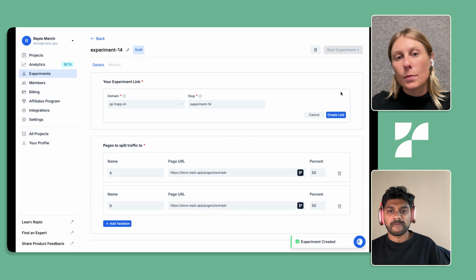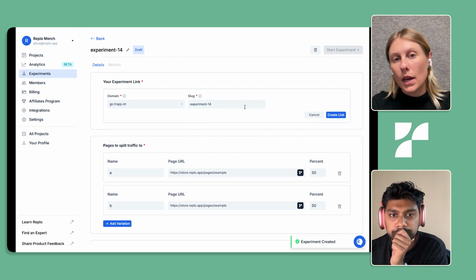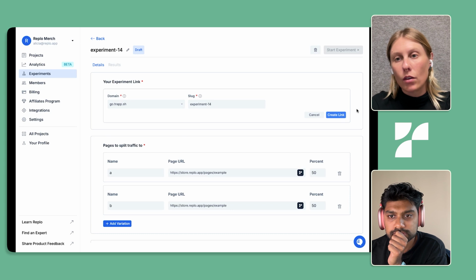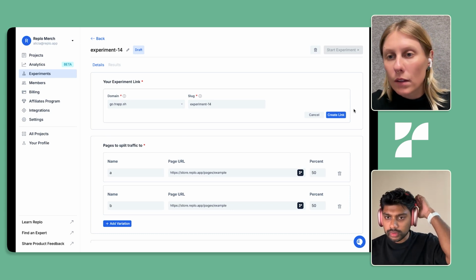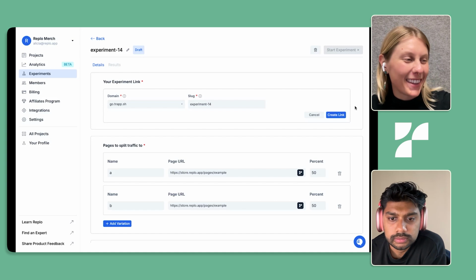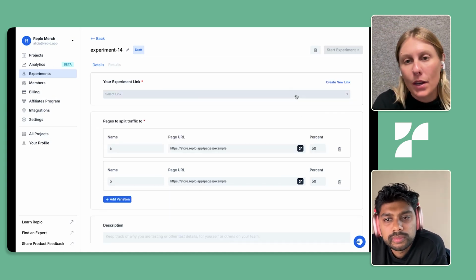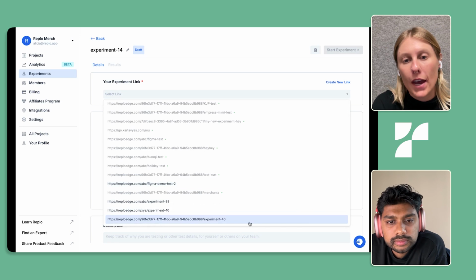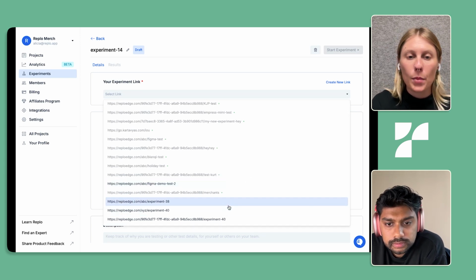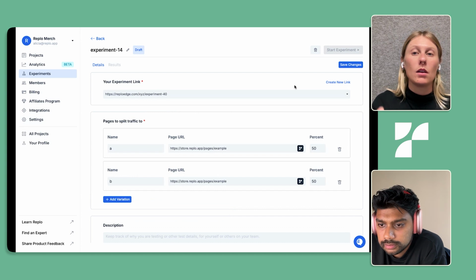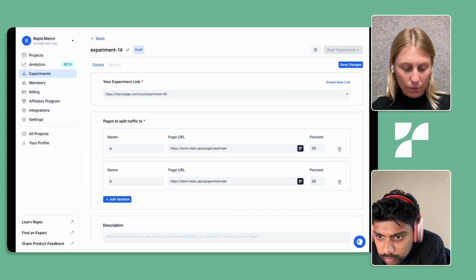But when you create a new experiment and you come in here, you can really quickly just select a domain, select a slug, and then create that link here in experiments. For some reason, it's not happening immediately for me at this exact moment, but it should be that simple. And then when you come in here, for any experiment link that you've ended, you can see these ones are in use because they're grayed out. But any that's available, you can come in here and reuse.